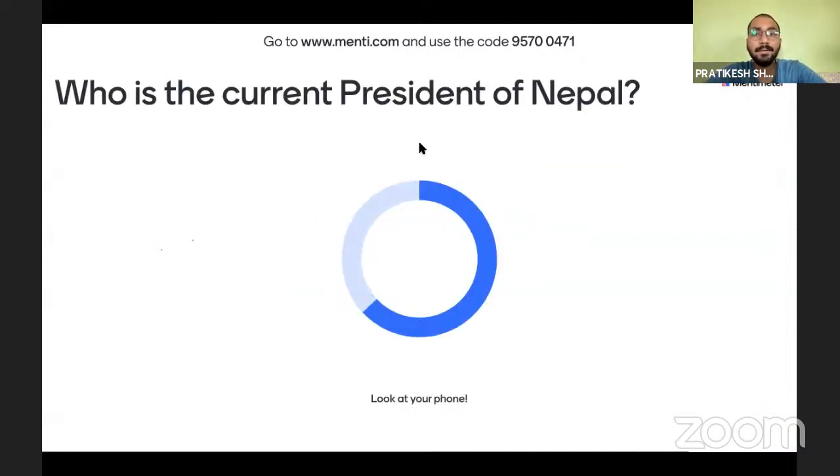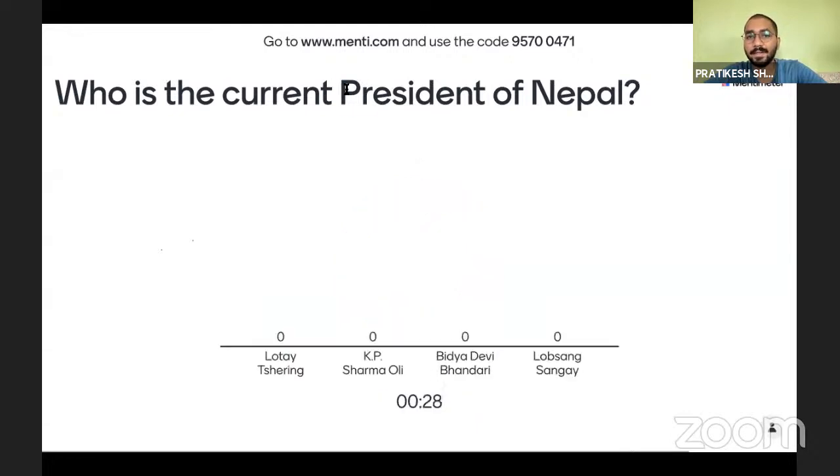Who is the current president of Nepal? Current president, not Prime Minister, current. KP Sharma Oli, Vidya Devi Bhandari, Lab Shong Shange. So who is the current president?